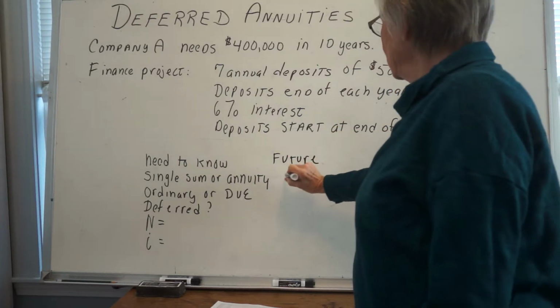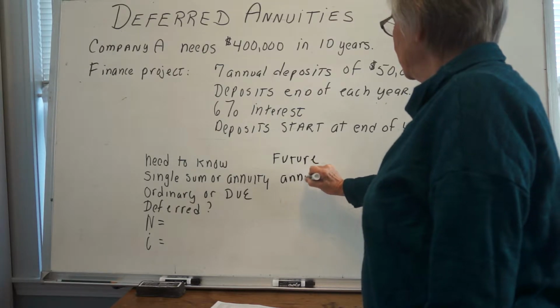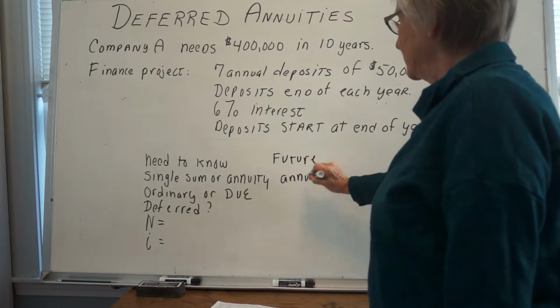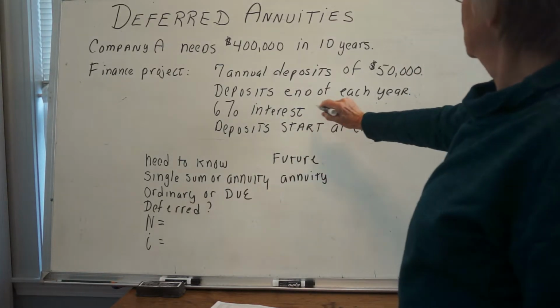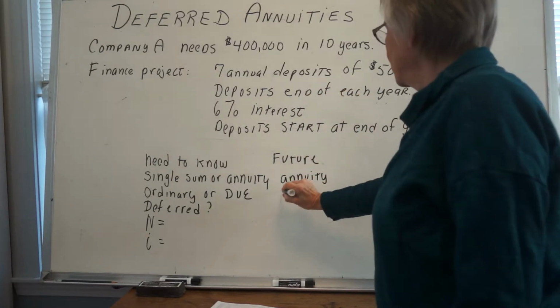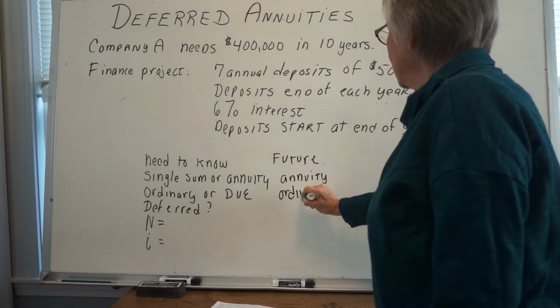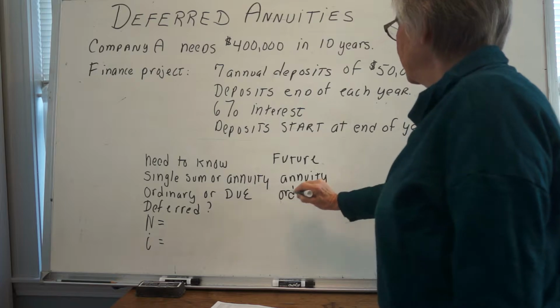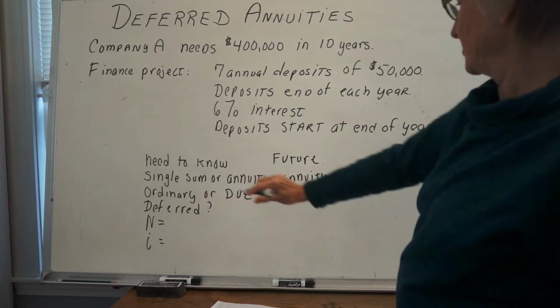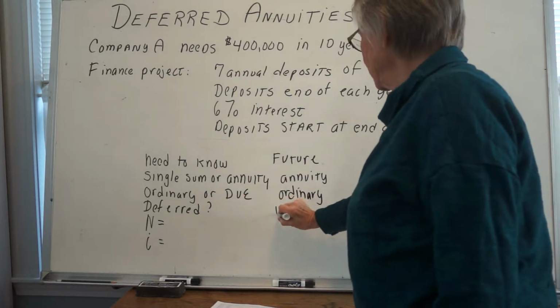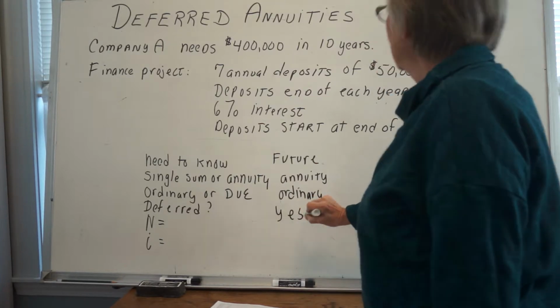And it is an annuity. We go single sum or annuity. It's a stream of equal payments. Ordinary or due? Well, it's the end of each year, so it is an ordinary annuity. But now we have to add the other thing. Is it deferred? Yes, it is deferred.